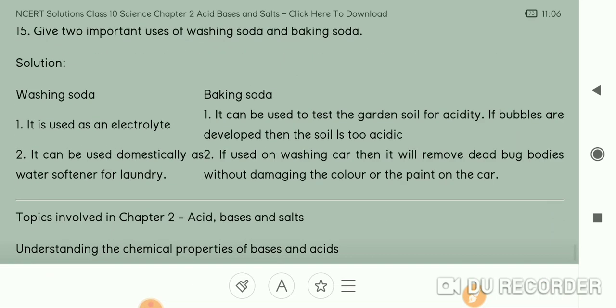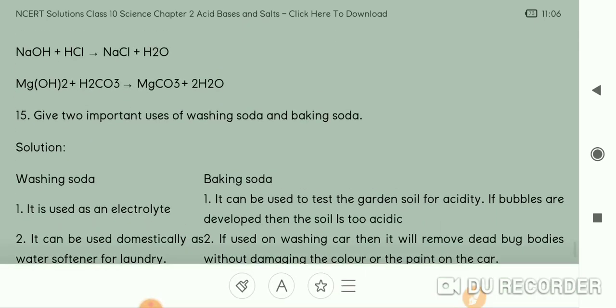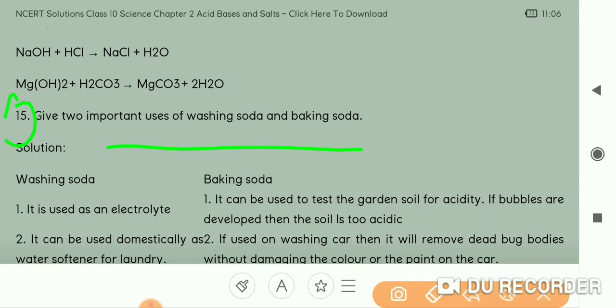Then the next question is the 15th question, probably the last question of this exercise of the second chapter. Give two important uses of washing soda and baking soda. See, washing soda and baking soda, it's a very simple thing.